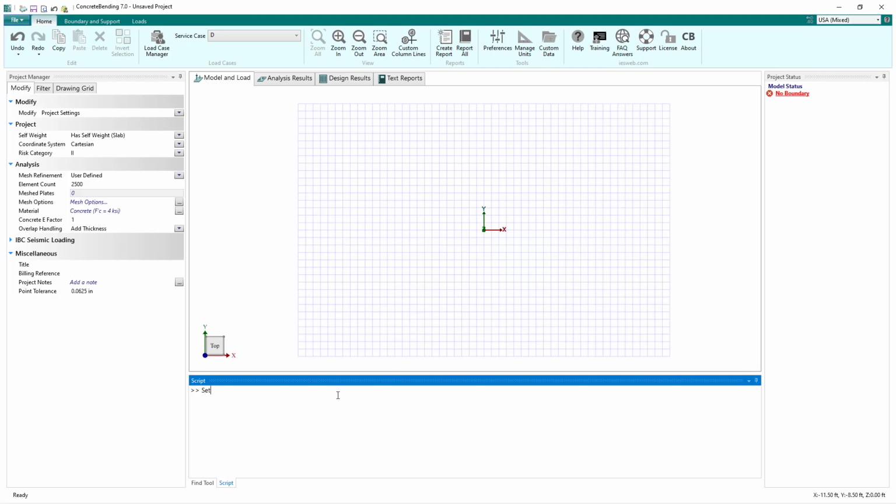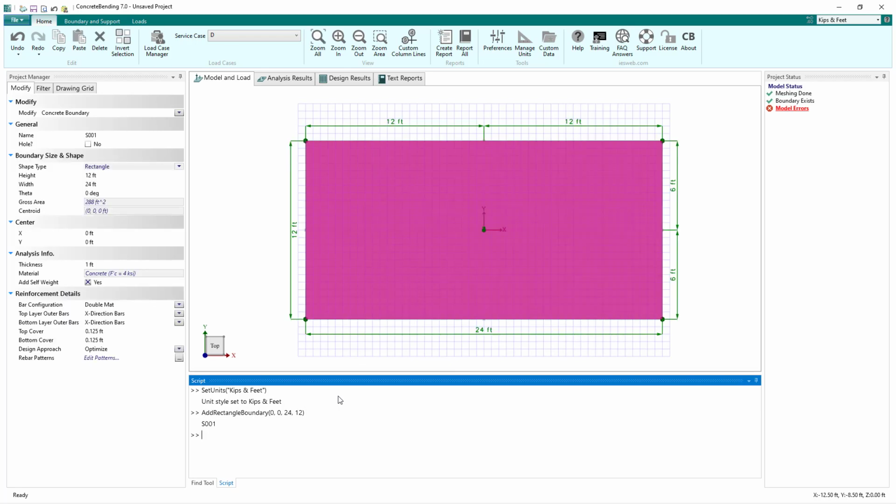For this example, let's set the unit style to kips and feet. From the command line, we can add a rectangular boundary to the model using the Add Rectangular Boundary command and entering the X and Y coordinates for the center of the boundary and specifying the width and height of the boundary. Note, to look up a command, we can enter its name inside quotes in the help command.